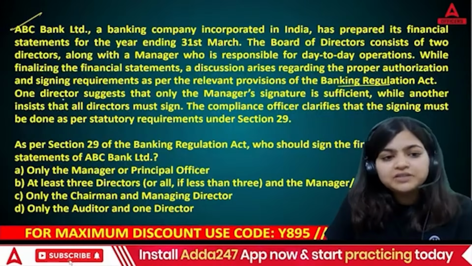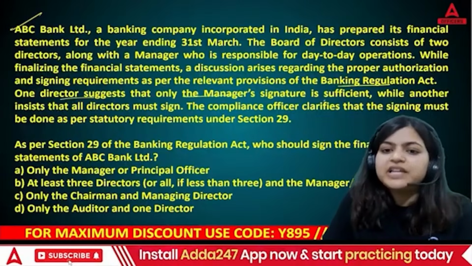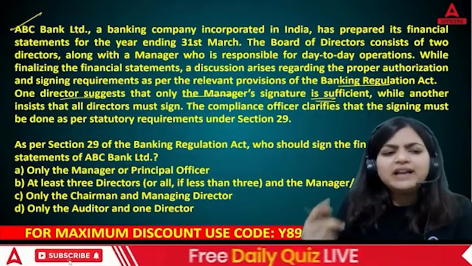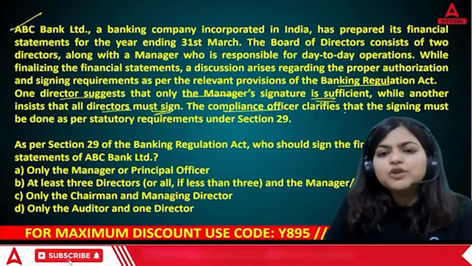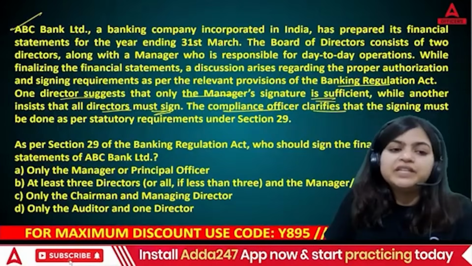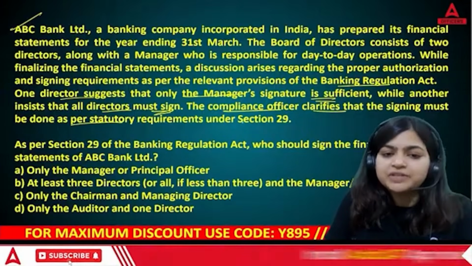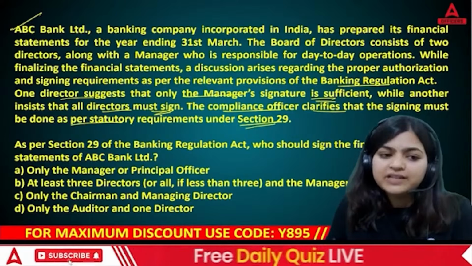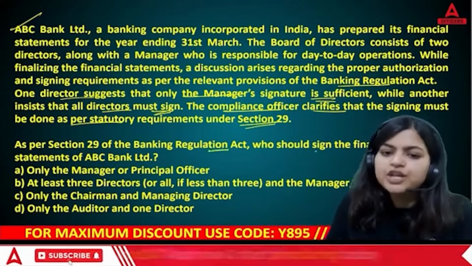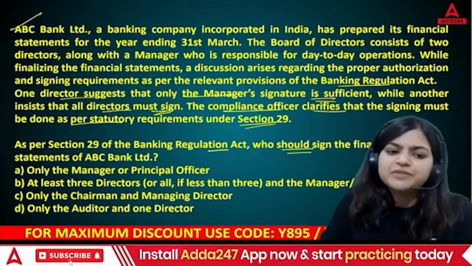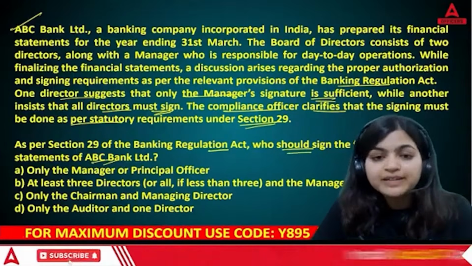Now, one director suggests that only one manager's signature is sufficient, while another insists that all the directors must sign. The compliance officer clarifies that the signing must be done as per statutory requirements under Section 29. So, as per Section 29 of the Banking Regulation Act, who should sign the financial statements of ABC Bank Limited?